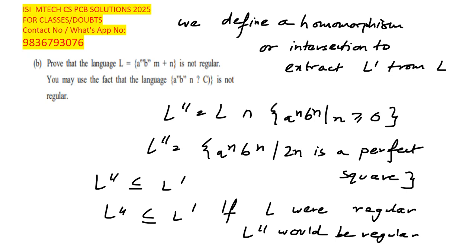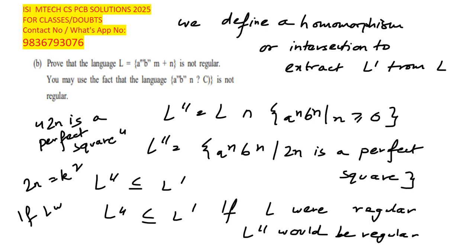Okay, and if it is not regular, the condition that 2n is a perfect square cannot be tracked by any finite automaton. So we would need unbounded memory to check whether 2n is equal to k square. So contradiction, that is, if L were regular, then this would be regular. Correct? But we know that this is not.